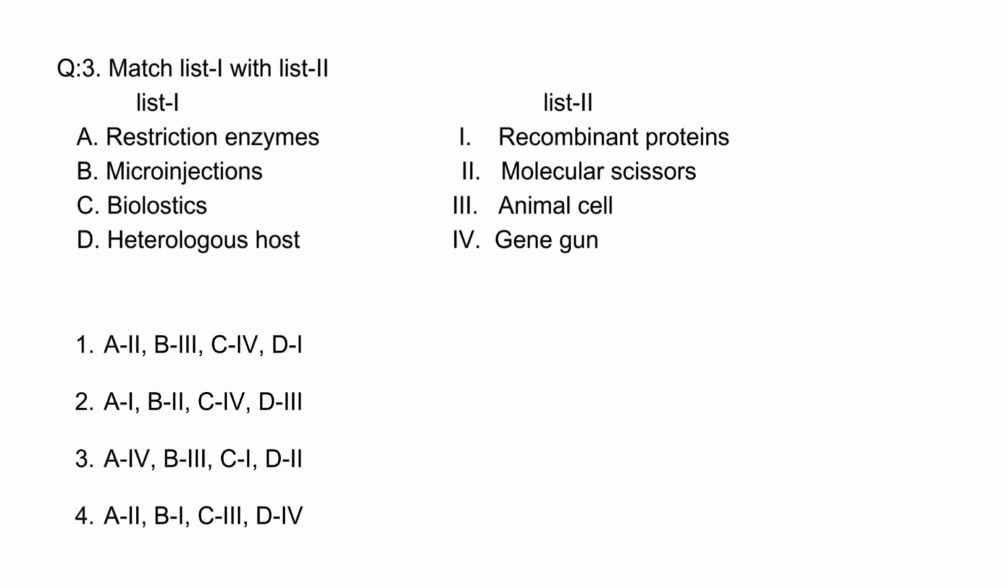Question number 3. Match list 1 with list 2. In list 1, the correct match for restriction enzyme will be molecular scissors. For micro injections, the right match will be animal cell. In animal cells only we use micro injections. Biolistics is also called gene gun. Heterologous host is the correct match for recombinant proteins. So the correct option for this question will be option 1.